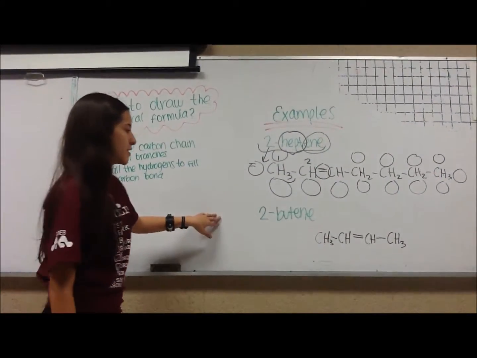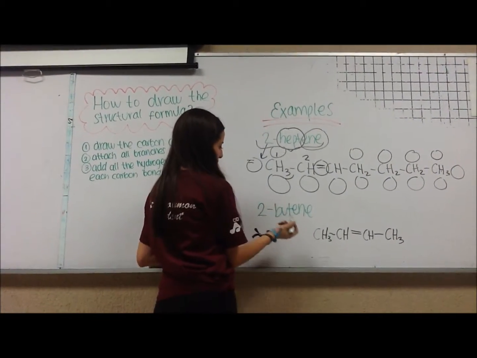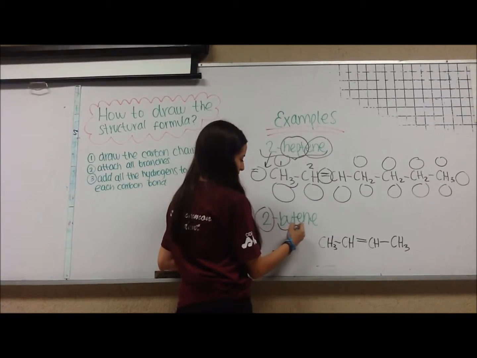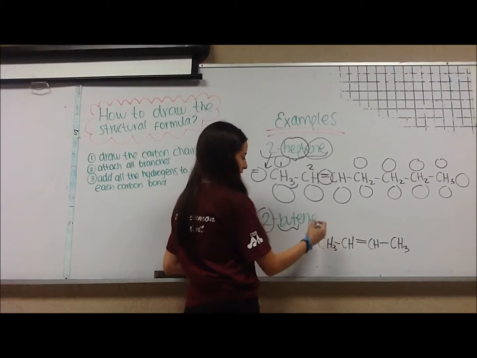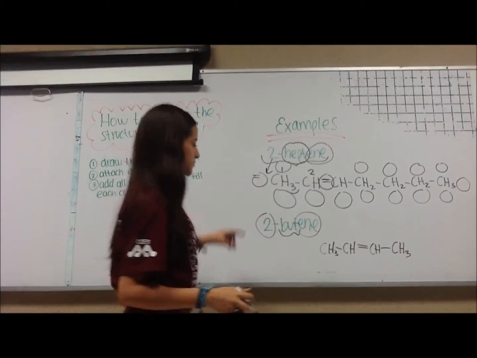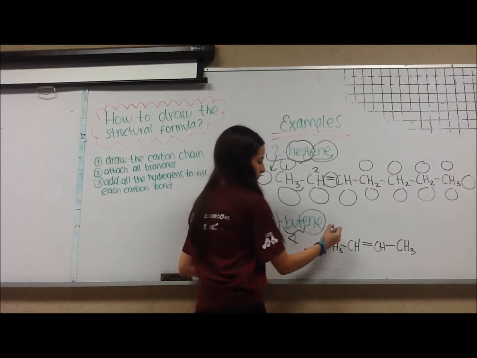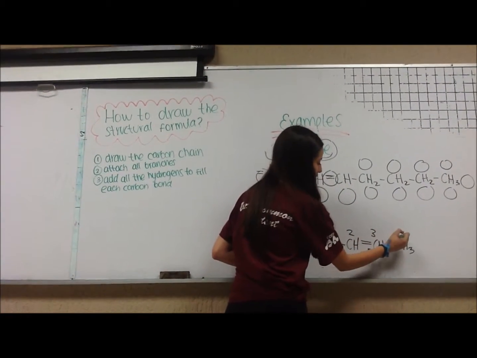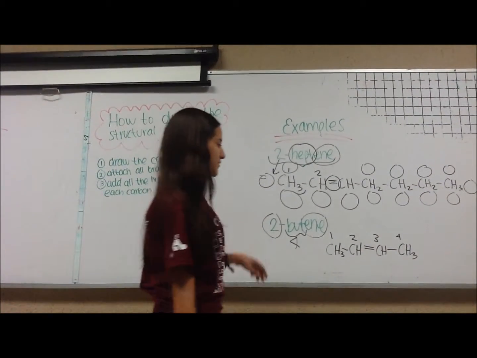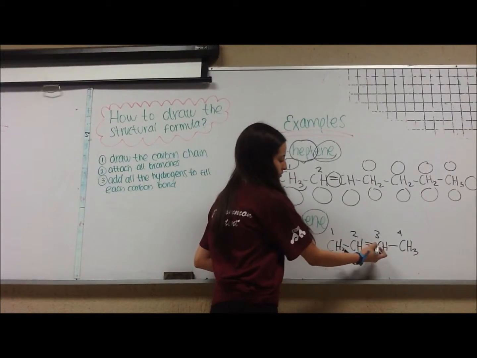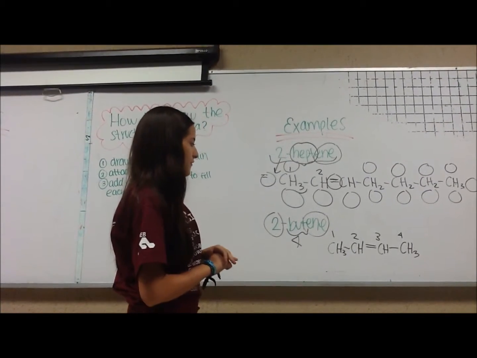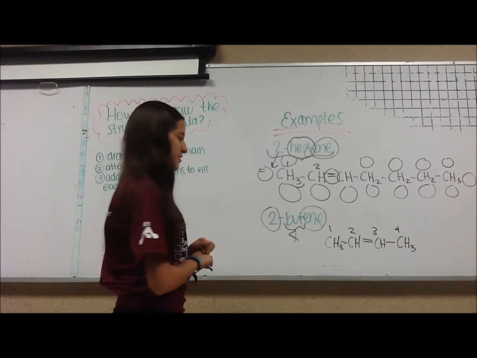Now the next example, we're working with 2-butene. We have the bond in the 2nd carbon. And this is for 4 carbons. And here we know we're working with alkenes. So we first write all the carbons. We're working with 4. We have 1, 2, 3, and 4 carbons. Now we know the double bond is in the carbon number 2. So instead of writing the single bonds we did here, we'll write the double bond and then the 3rd single bond. And now we'll fill in the spaces remaining with hydrogens.